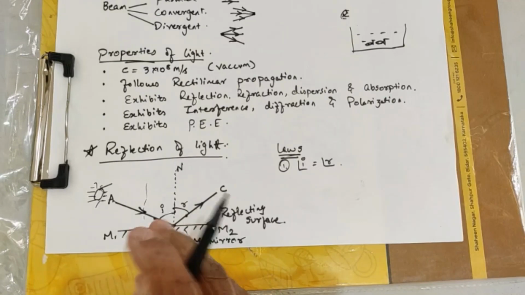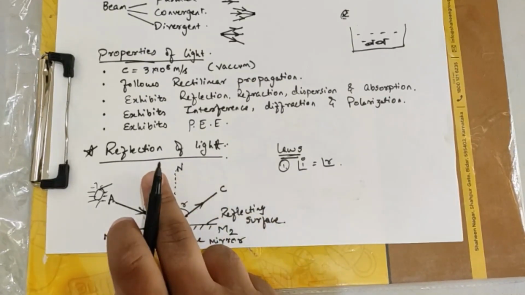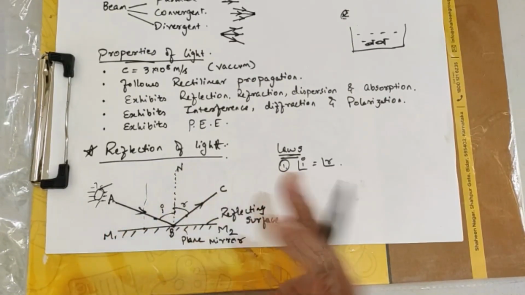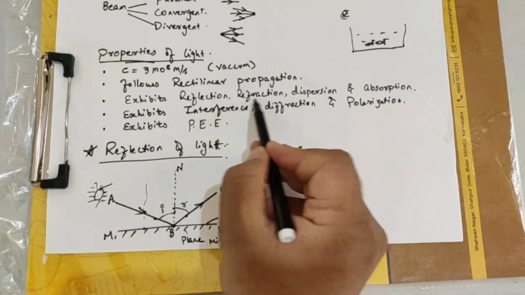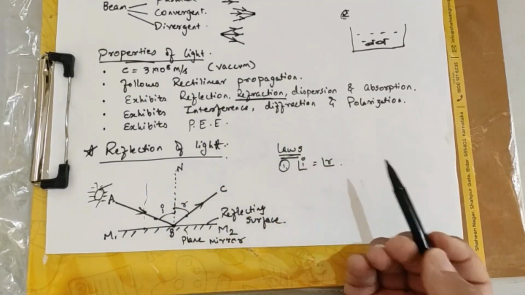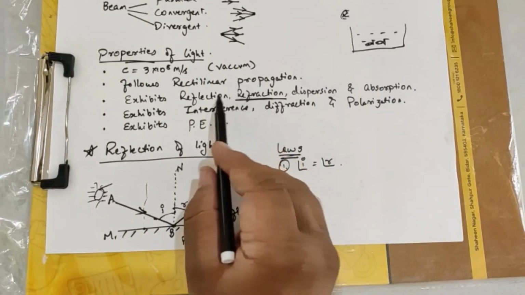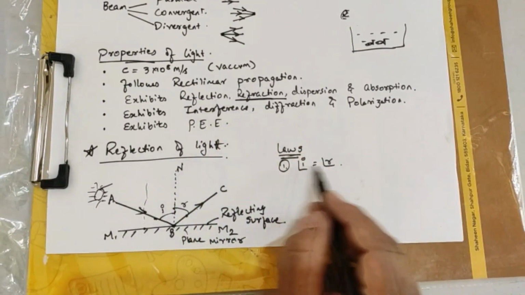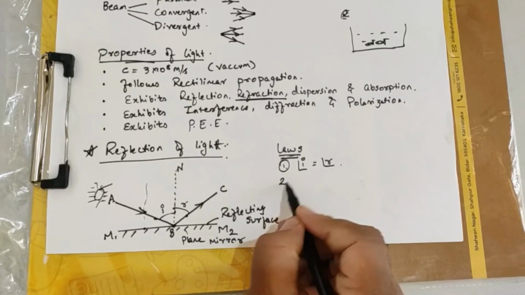We are not studying reflection in detail. In the future we will be learning refraction in detail. Under refraction again we will prove how they are equal. Even refraction also follows some of the laws which reflection follows. So this is your first law. Coming to the second law.